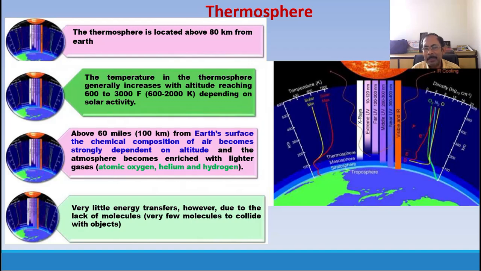Thermosphere is a high temperature region. That is because of cosmic radiation, as I already mentioned, coming from X-ray and ultraviolet radiation. This cosmic radiation is a mixture of so many different types of radiation. It can be gamma ray bursts also. It can come from solar flares. Different types of very high energy radiation are irradiated in the thermosphere region. So that's why the temperature goes up to 1200 degrees centigrade.